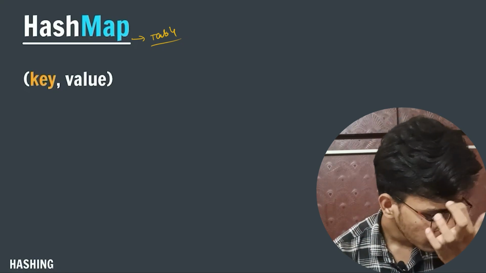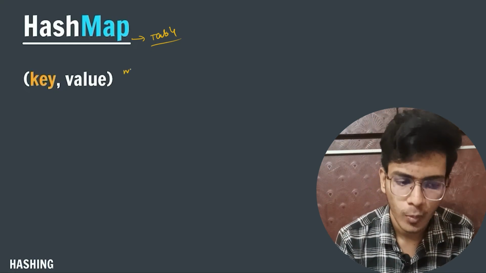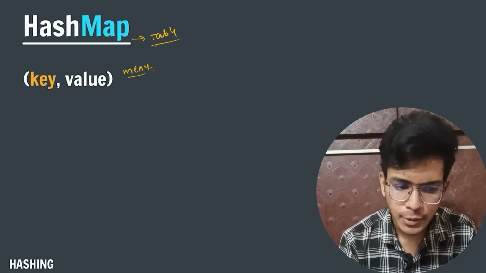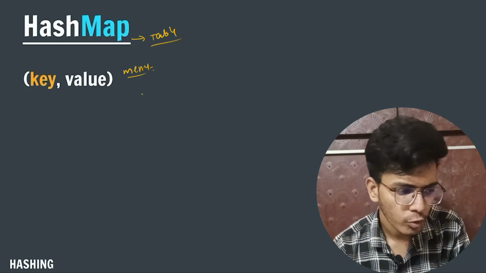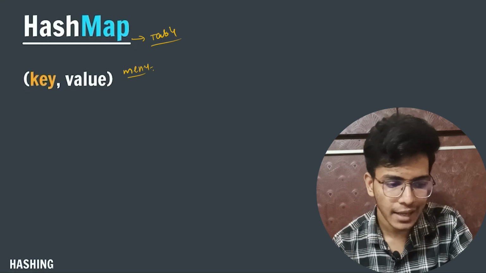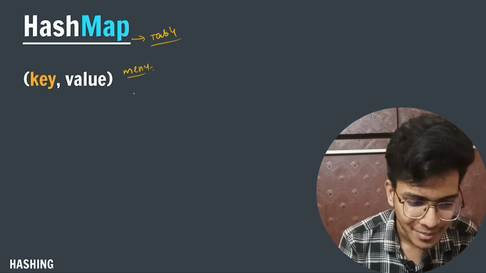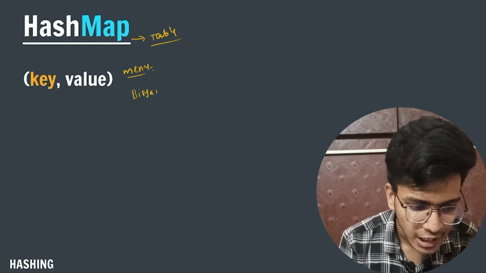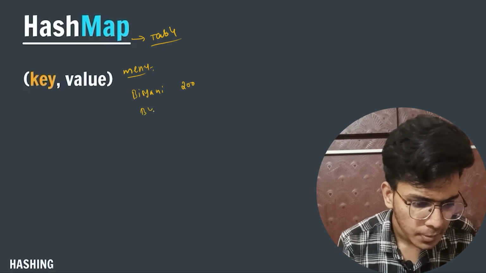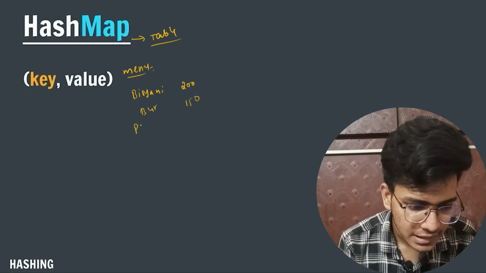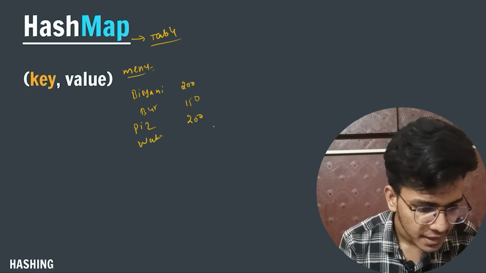If you talk about a practical example, the best example I can think of right now is a menu. When you see our college canteen menu, first of all I will have whatever dishes the restaurant is having, and on the right side I will have their prices. So let's say biryani's price is 200, burger price is 150, pizza price is 200, and water price is 200.